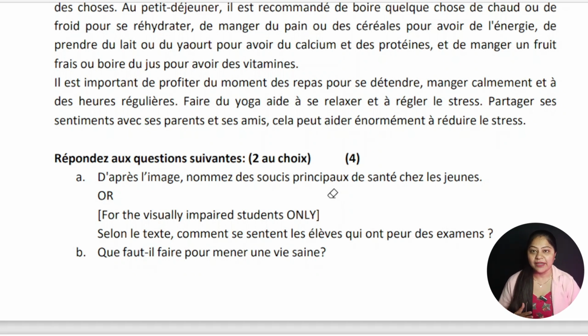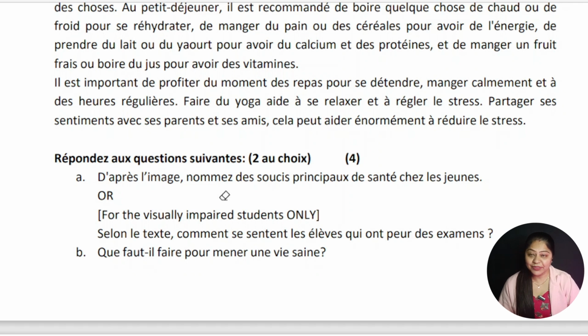D'après l'image is according to the image, or as per the image. Name the main concerns regarding santé. You know the meaning of santé, it is one of your chapters as well, your entretien. Santé means health. So as per the image, name the main concerns which are concerning the health of the youngsters.